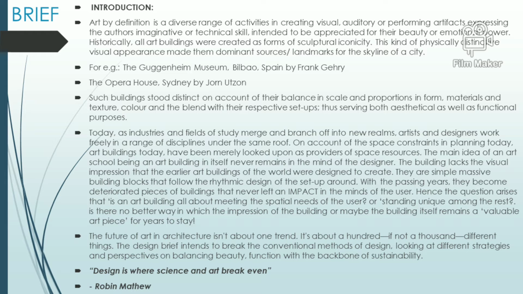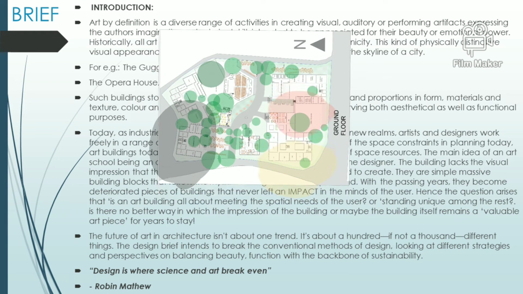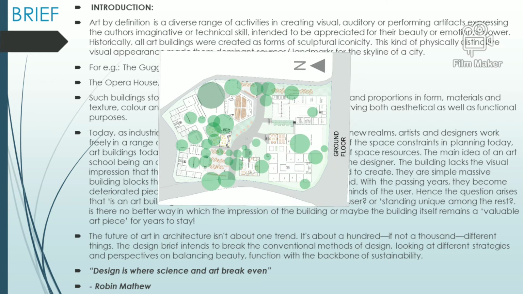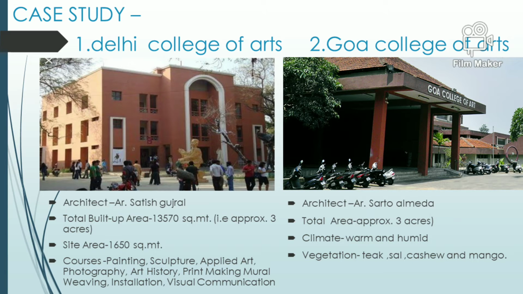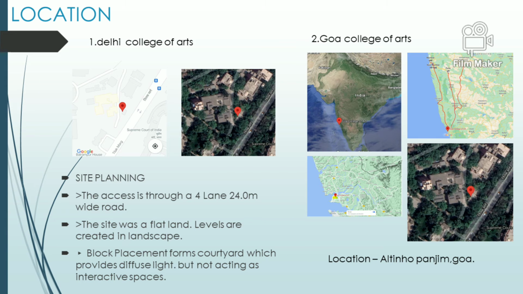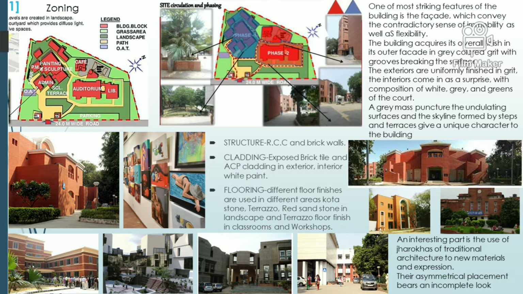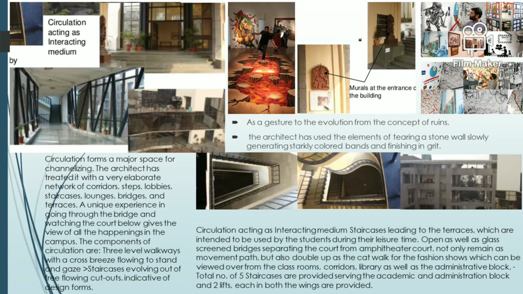Basically, we have to design a combined campus for three departments: art department, fashion department, and the filmmaking department. Case study: Delhi College and Goa College, both about 3 acres. In the case of Delhi College, block placement forms a courtyard which provides diffuse light but not interacted spaces. Mixed use of material creates interesting space in interior and exterior. Circulation space like channels, bridge, staircase, terrace act as interesting spaces.